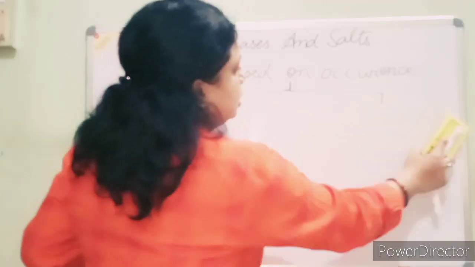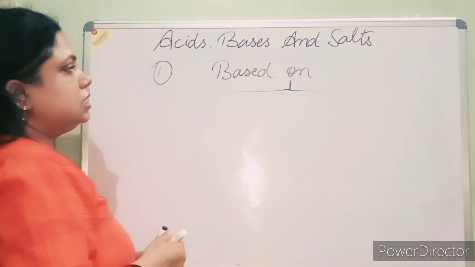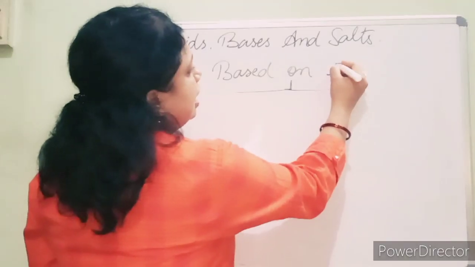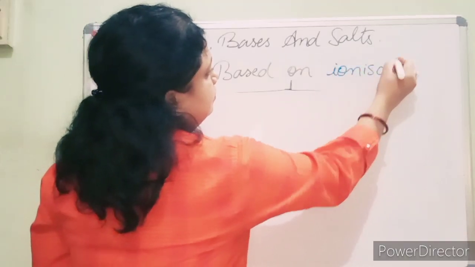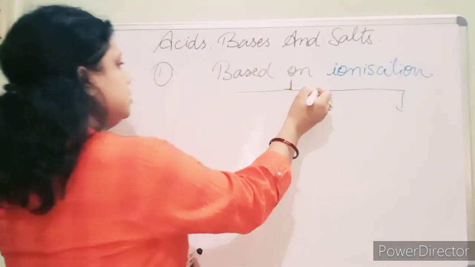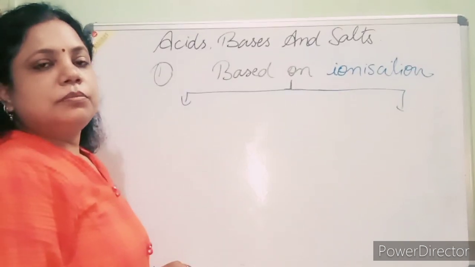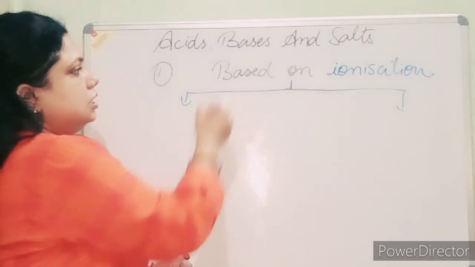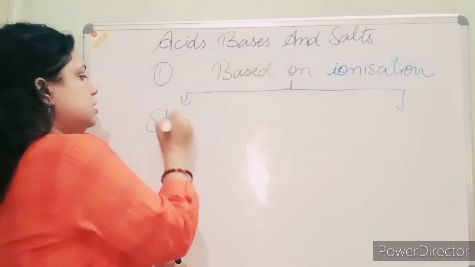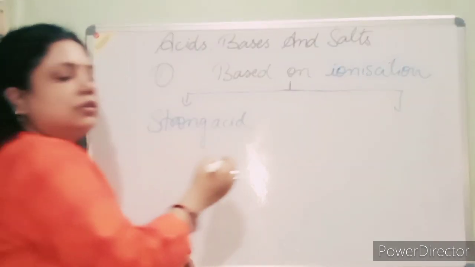Now the second type is based on ionization. Based on ionization, acids are strong acids and weak acids.